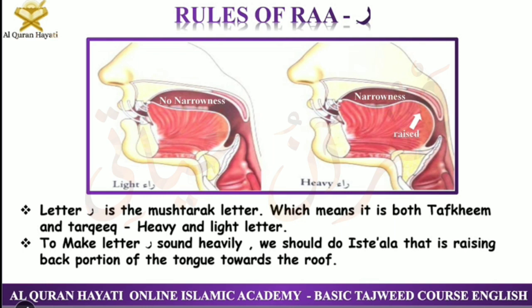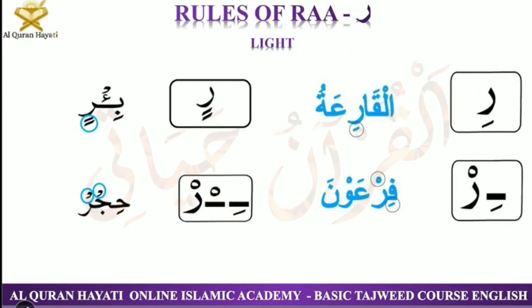Ra is a mushtarak letter, which means it can be recited both heavily and lightly. To make it heavy, we have to do isti'ala, that is raising the back portion of your tongue. Okay, when does this ra become light? When it has kasra on it, then this ra is light. When it has kasratan, it is light.